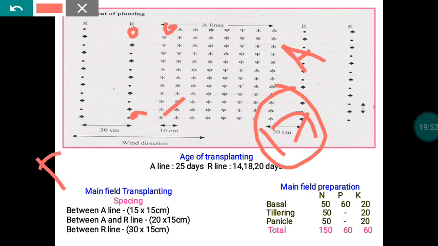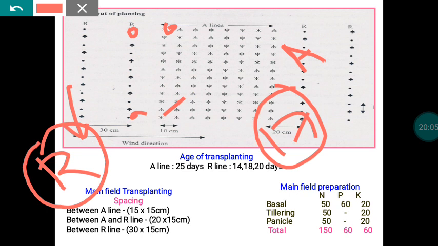Suppose the R line comes to flowering early. At that time there won't be any flower in an open condition in the A line, so there won't be any problem. Whatever pollen appears in the R line will be used for self-pollination. But if there is any advancement in the A line with reference to flowering compared to the R line, then whatever flowers appear in the A line will all become chaffy. So this is non-synchronization. This is also a major problem as far as rice hybrid seed production is concerned. Because of this problem, most farmers are not ready to take up paddy hybrid seed production. But anyhow, we have some technology.